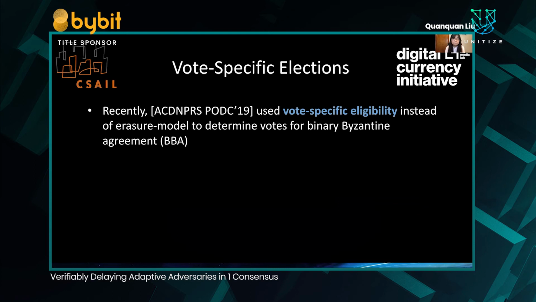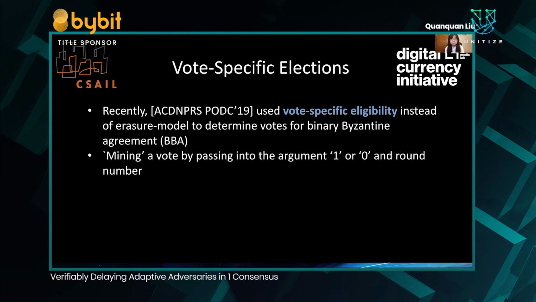Recently, a number of researchers used vote-specific eligibility instead of the erasure model to determine votes for a specific subclass of consensus called binary Byzantine agreement, or BBA. In BBA, participants either agree on the digit 1 or 0. So the set of possible proposals a leader can make consists only of 1 or 0. In their protocol, one can mine a vote by passing into the VRF or cryptographic sortation function either 1 or 0 and the round number.